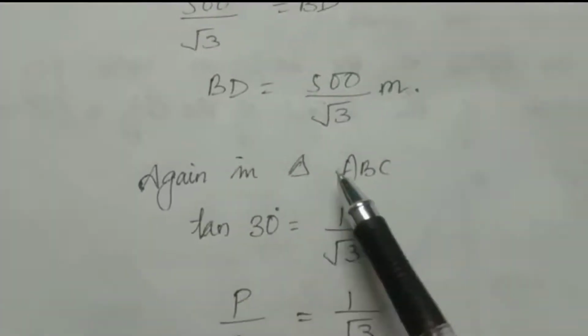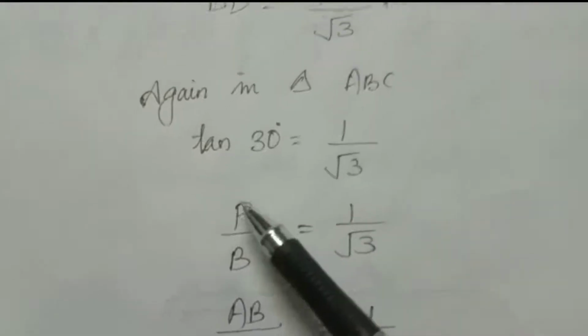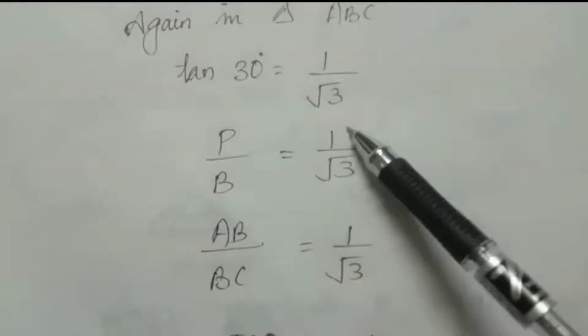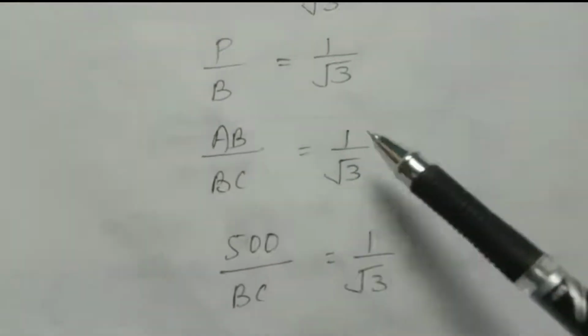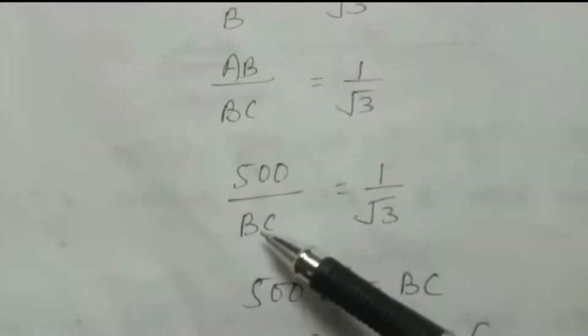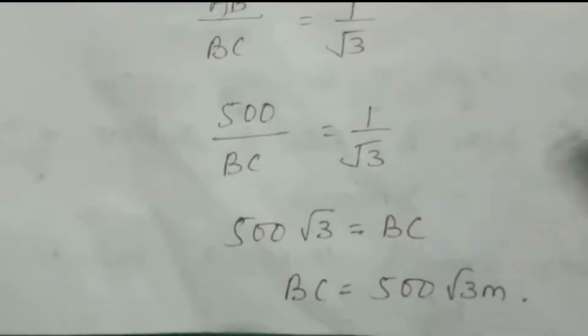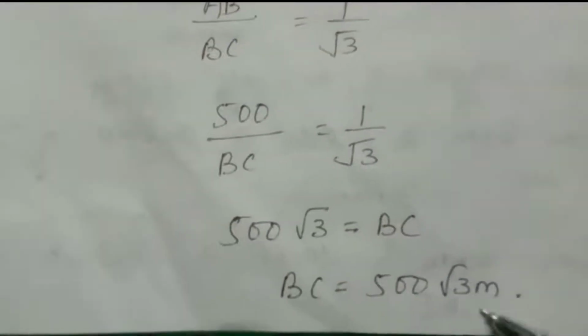Now we will take another triangle ABC, tan 30 is 1 by root 3. Tan theta is equal to 1 by root 3. Perpendicular is AB, base is BC, is equal to 1 by root 3. So AB is 500, 500 divided by BC is equal to 1 by root 3. Now cross multiplication, 500 into root 3. 500 root 3 is equal to BC into 1, BC. So BC is 500 root 3 meter.